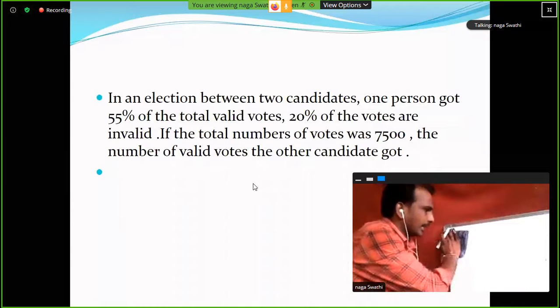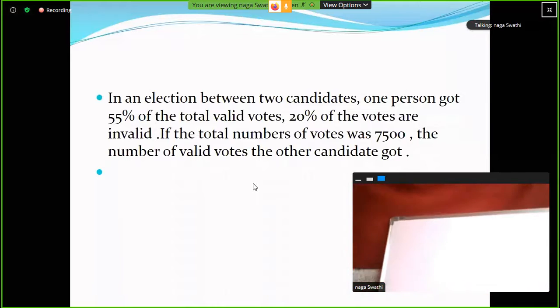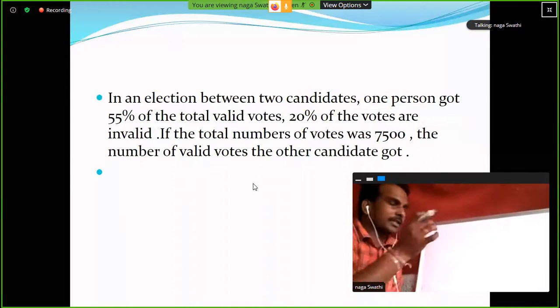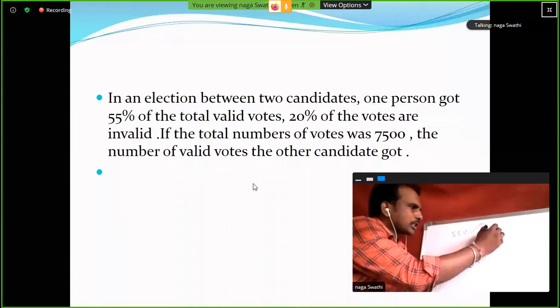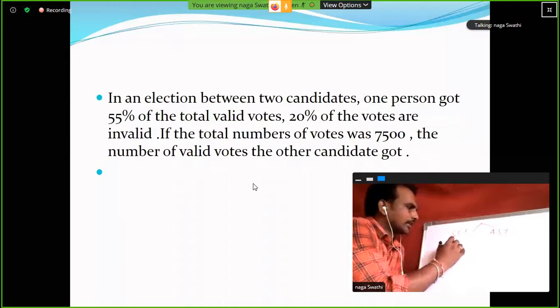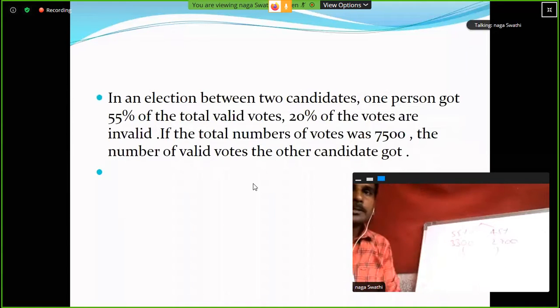2,700. Next one, loser got how much percentage? 45 percentage. So here 55 percentage, next 45 percentage. So here 3,300, 2,700. My next question is based on this.